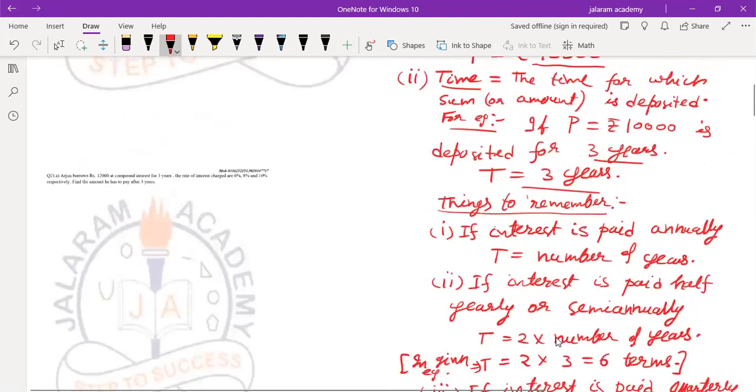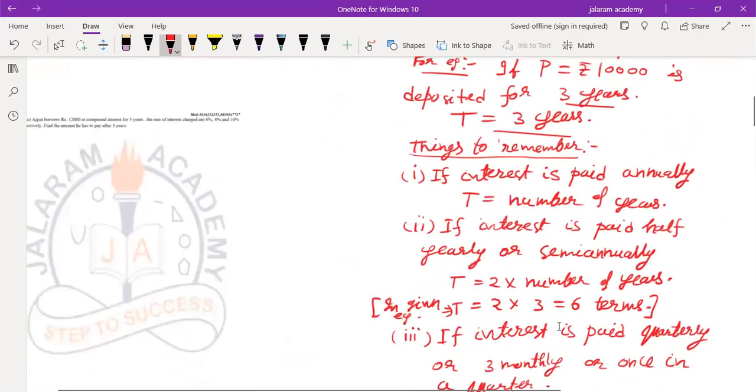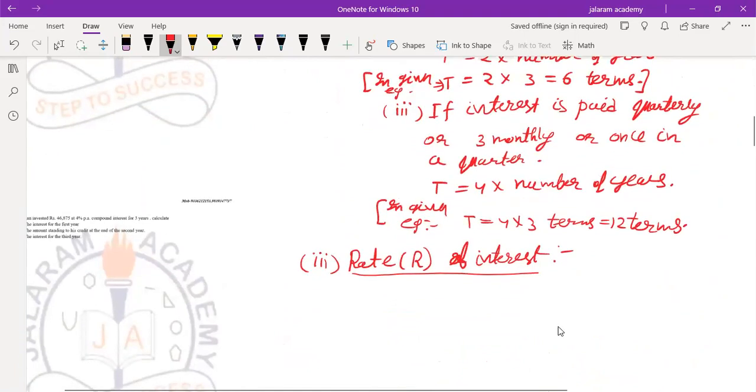Principal is deposited and the bank pays some profit to us. So this is rate of interest.